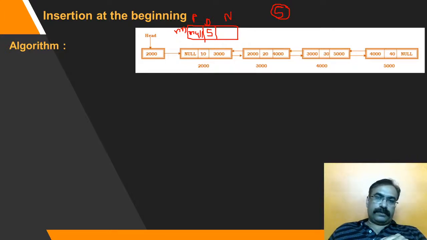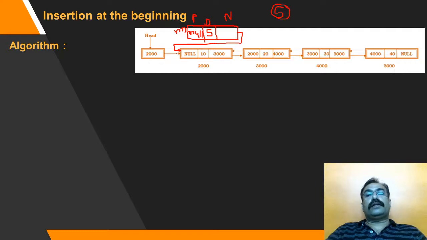Now what next? What modifications do we need to do? We have set the previous field. We now need to set the next field. What will be its next node? Its next node will be the current first node. It is going to be added at the first position, so the first element becomes second. So the next field of the new node is the existing first node.